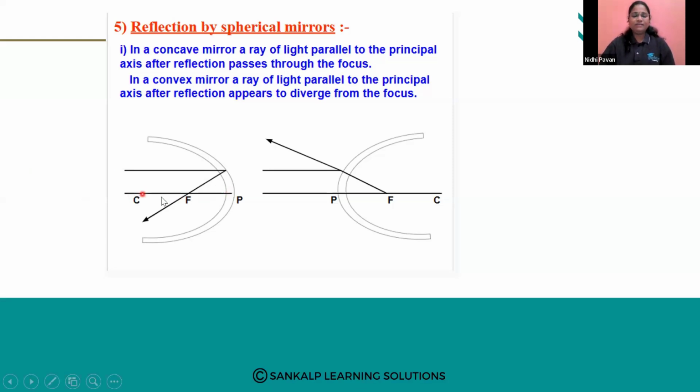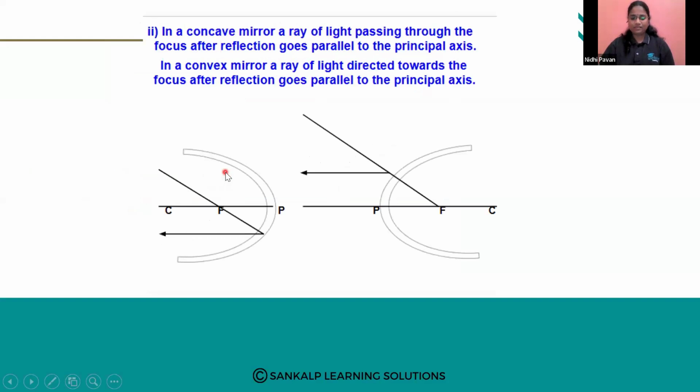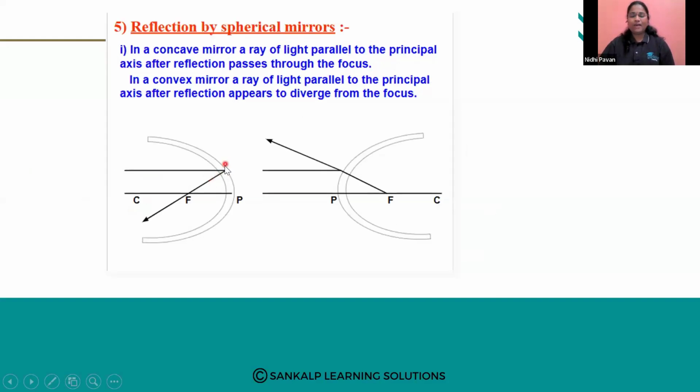Okay. So see here, the principal axis when it is passed through the center and the pole, a ray of light parallel to the principal axis, when it is reflected by the concave mirror, that reflected ray passes through the principal focus.